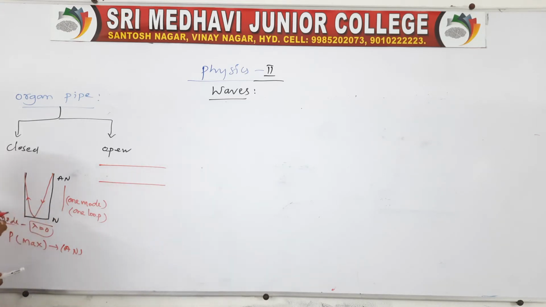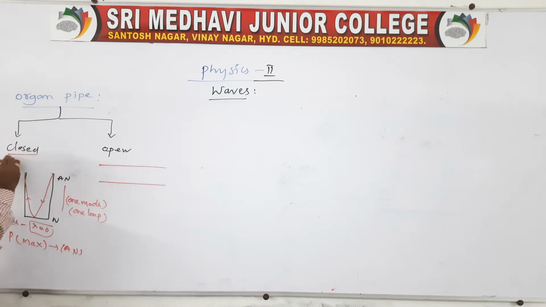If a crest is incident, it is reflected as a trough. That is why the phase difference here will be pi, because the waves are in opposite phase. So we can say the reflected and incident waves have a phase difference of pi.